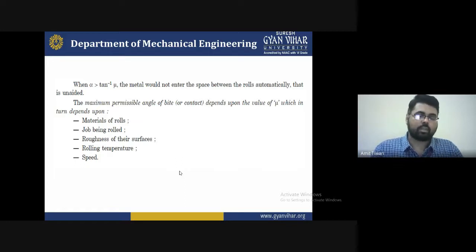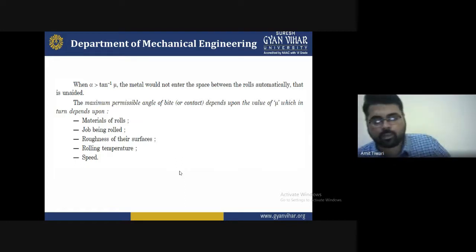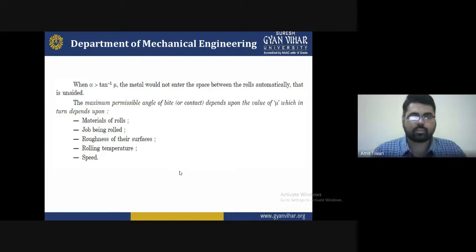When the speed of the roller increases, the coefficient of friction will definitely increase. Due to the increased coefficient of friction, the roller temperature will increase because of the increase in heat, and this affects the roughness of the surface. Because the surface roughness increases, it will reduce the quality of the material, and the roll and job materials will need to be reconsidered. So these are some corresponding values that depend upon mu. If mu increases, it will affect such parameters.